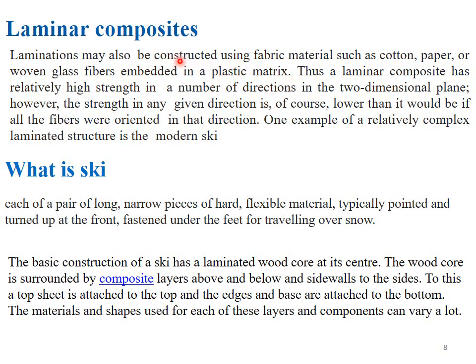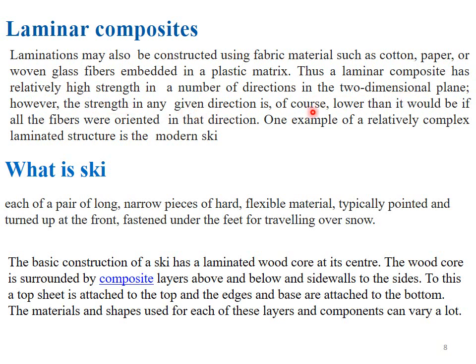in a plastic matrix. It means the matrix phase consists of a plastic and the reinforcing phase consists of a fabric material such as cotton, paper or woven glass, and the fibers of reinforcing material are embedded in a plastic matrix.